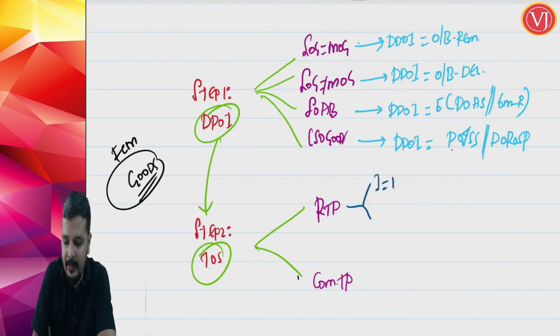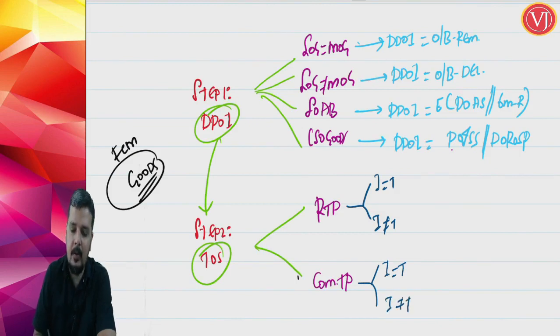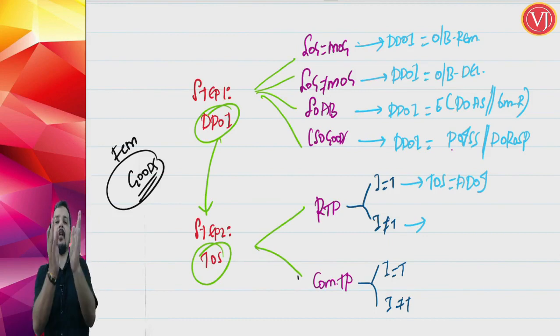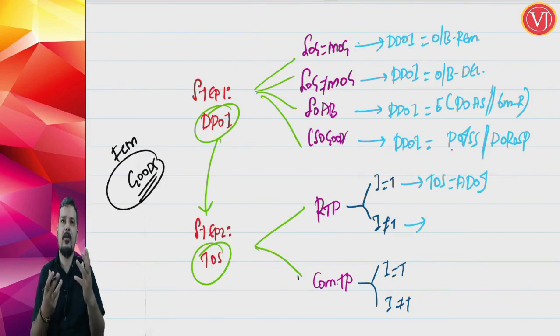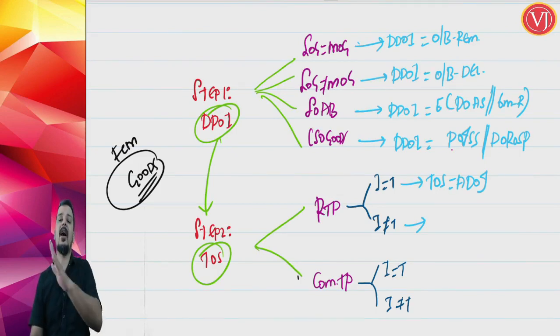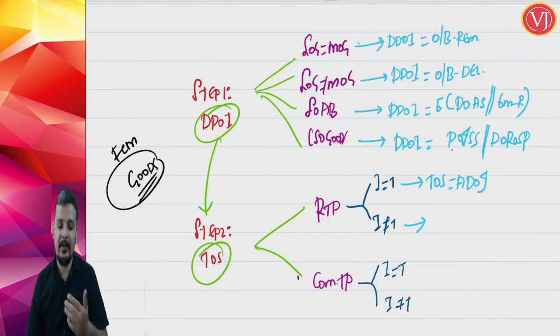What is invoice is raised in time, invoice is not raised in time. For a composition taxable person also, invoice is raised in time, invoice is not raised in time. Now, when you talk about regular taxable person and invoice is raised in time, time of supply is actual date of invoice. When you talk about regular taxable person but invoice is not raised in time, you have seen the due date of invoice, you know what is the last date to raise the invoice, and you see the actual date of invoice. You see that invoice is raised after the due date. When I tell invoice is raised in time, it means invoice is raised before the due date of invoice that we have discussed in step number 1. When I tell invoice is not raised in time, it means invoice is raised after the due date of invoice that we have discussed in step number 1.